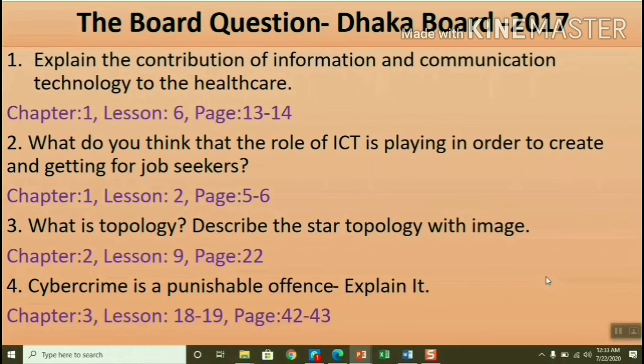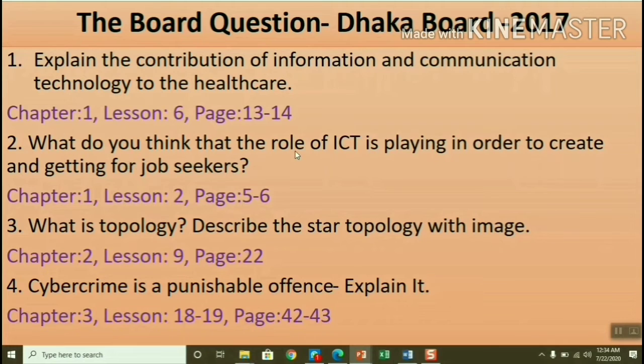Okay, we'll go to the next one. That means the board question of 2017. Explain the contribution of information and communication technology to healthcare. It is in page number 13 to 14, lesson 6. We have learned this question enough and enough, so I hope you can write properly.